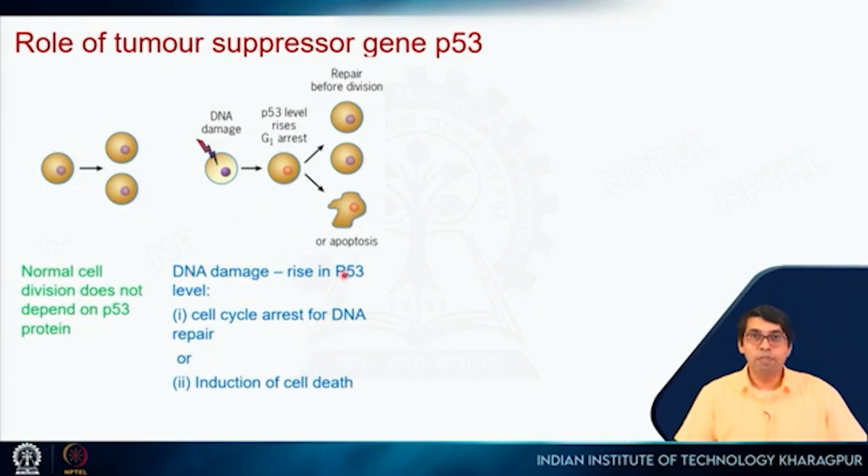In that case, p53 levels will rise, and the first thing they will do is arrest the cell cycle and bring in the DNA damage repair proteins. If all of these things work, then of course go through cell division. If that does not work, then it will induce cell death.